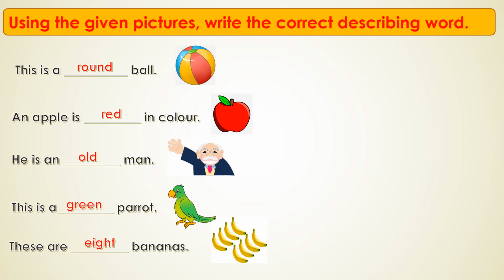The word round describes the shape of the ball. The word red describes the color of an apple. The word old describes the quality of that man. The word green describes the color of a parrot. The word 8 describes the quantity of those bananas. Is it? Have all of you understood? Shall we move to the next activity?